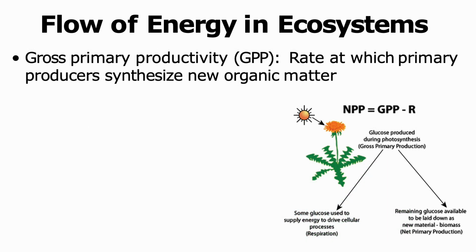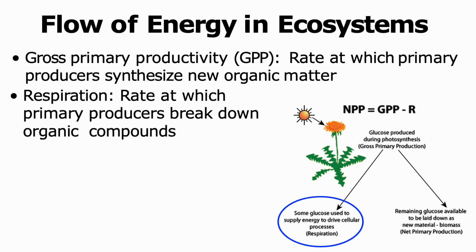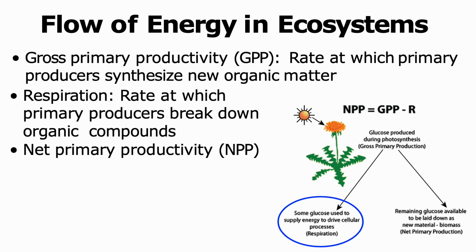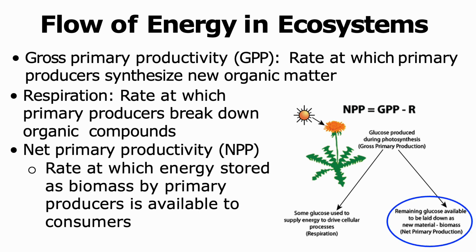Since primary producers are the main source of chemical energy, scientists have defined the gross primary productivity as the rate at which primary producers synthesize new organic matter. Now, some of this organic matter produced is broken down during respiration in order to obtain energy that drives different processes in the primary producers. Thus, the net primary productivity is defined as the rate at which the energy stored as biomass is available to consumers. The net primary productivity can be calculated as the gross primary productivity minus respiration.